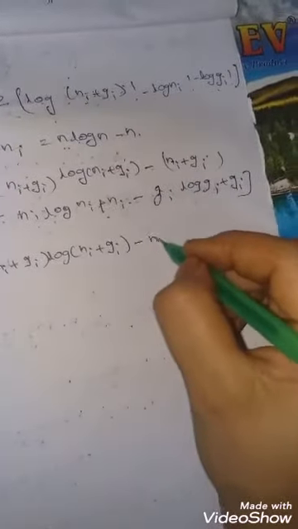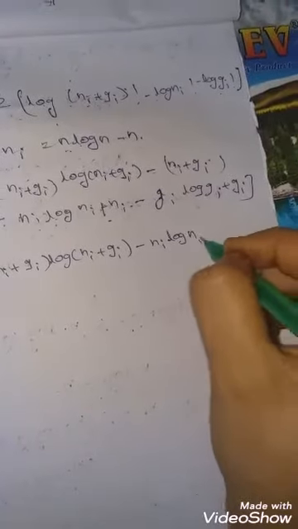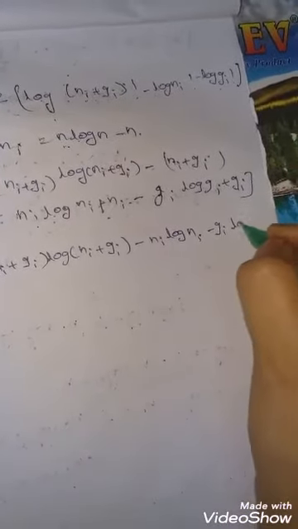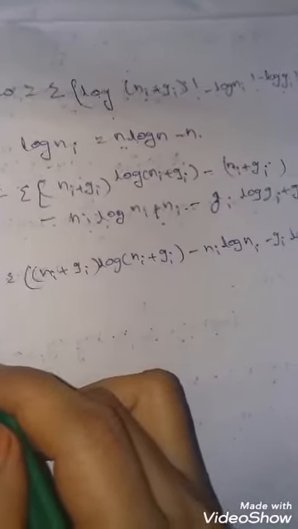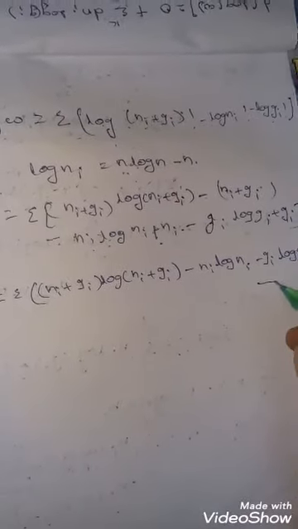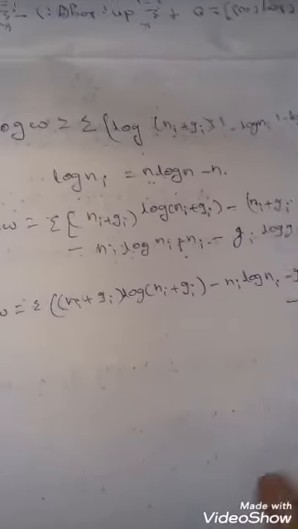So what we get is Ni log Ni minus Gi log Gi. Consider this as equation 3.